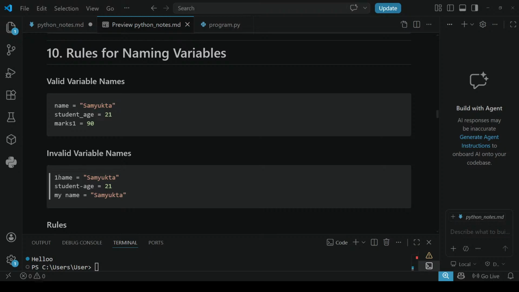Before the name, there should not be one. Here, name is equals to Samyukta. Samyukta should be written in string format, so we are using double quotes. Next, student underscore age is equals to 21. This is the student age, so it will be a number. Marks1 is equals to 90. Okay, 1marks, no, you should not use that. Like that.